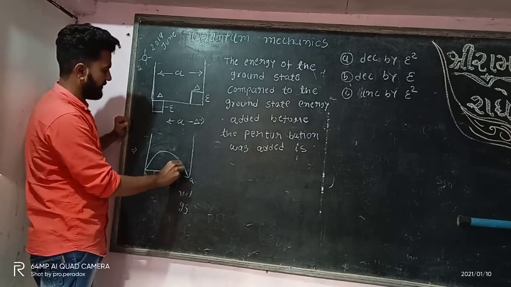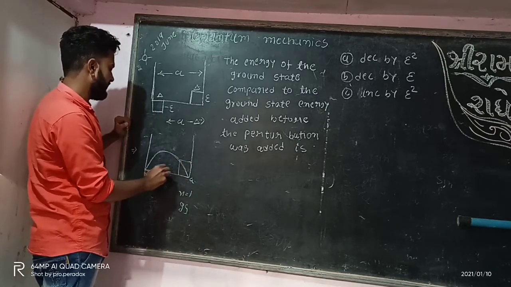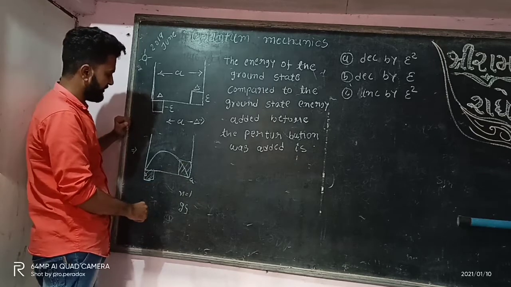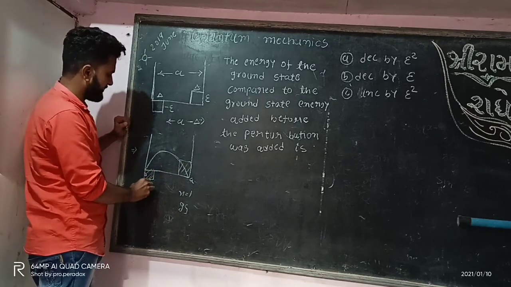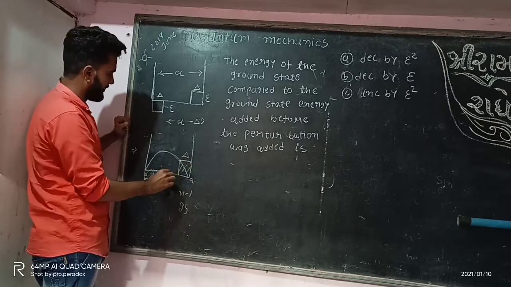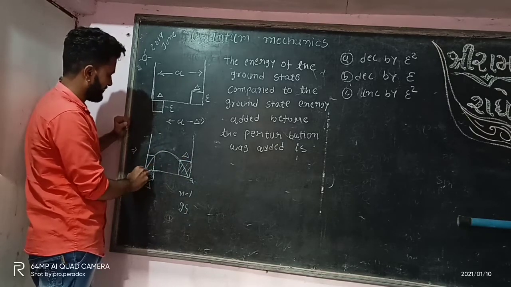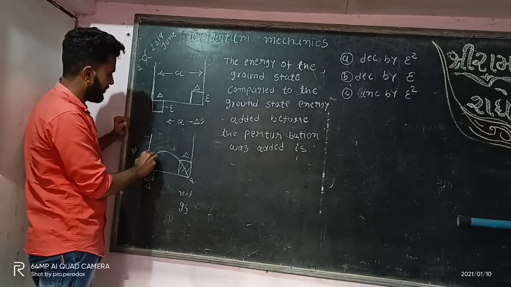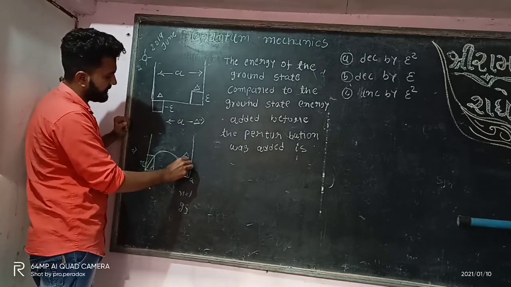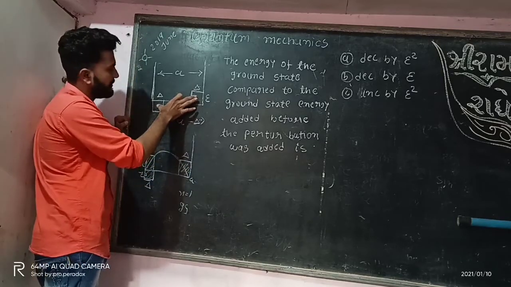That means the probability of finding the particle here and here will be the same, because the length of this perturbation is the same, delta. You can construct it like this also, this is negative but this will be positive. So the probability of finding the particle is the same for both of the perturbations.